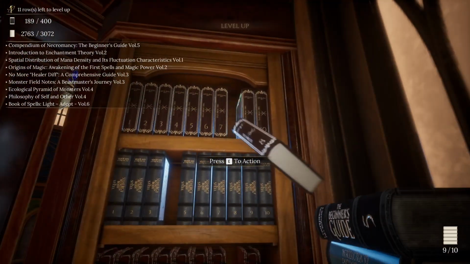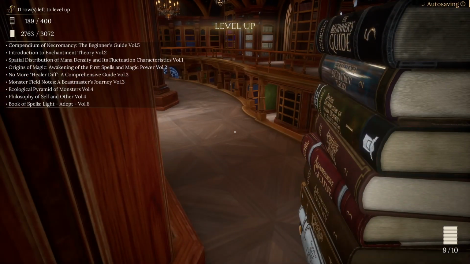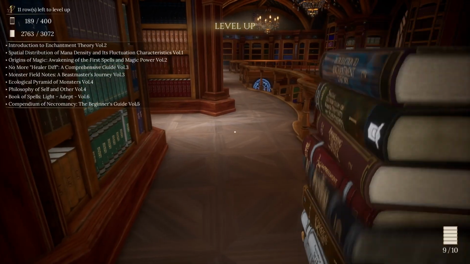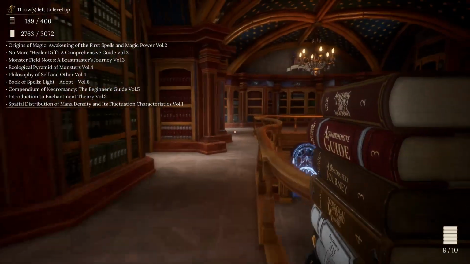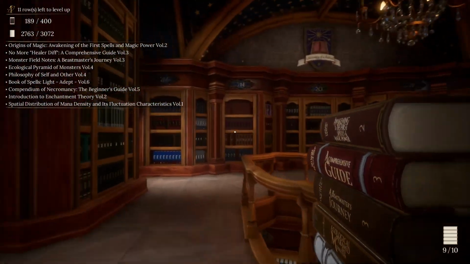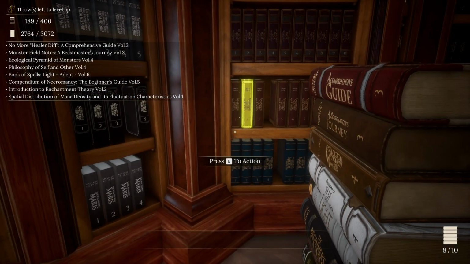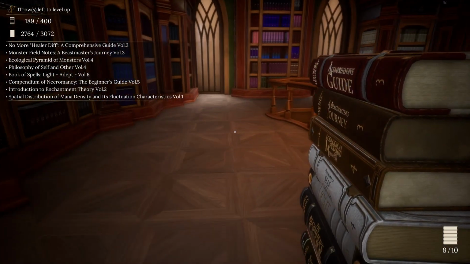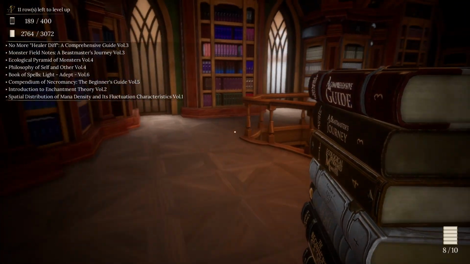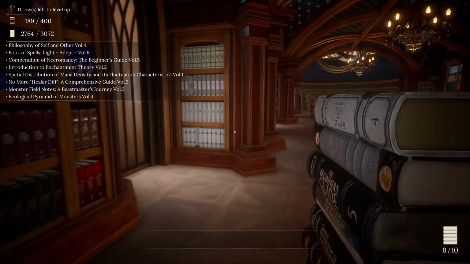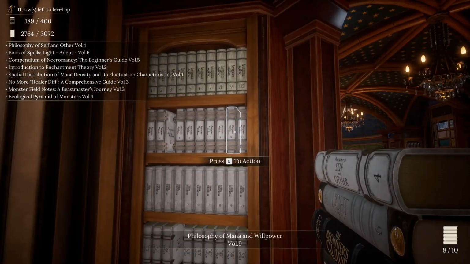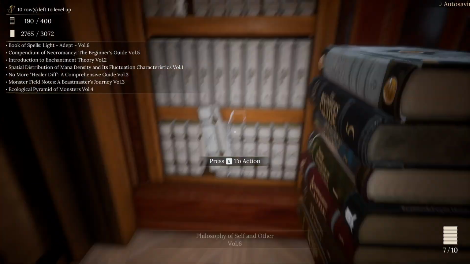Heretic Blade Sword, that goes right here. We should have Origins of Magic, Awakening of the First Spells and Magic Power. Yeah, that's history. That should be going right here. Healing, Monsterology. Let's take a look here. Philosophy of Self and Other, Book 4. That completes that one off.